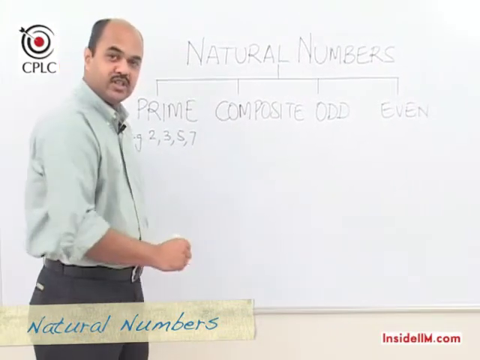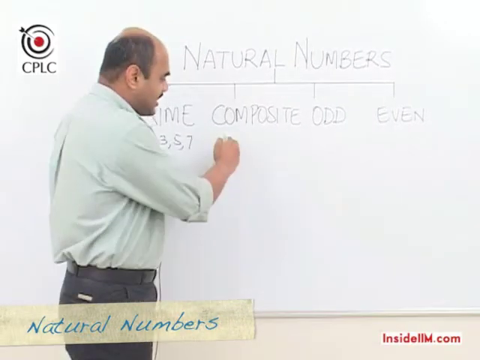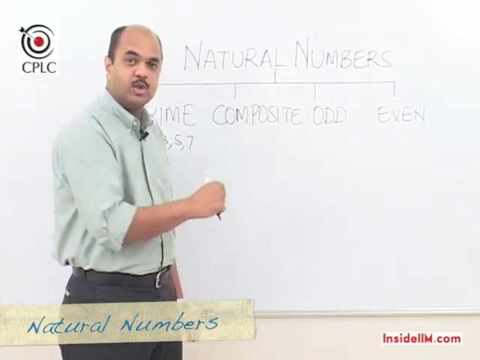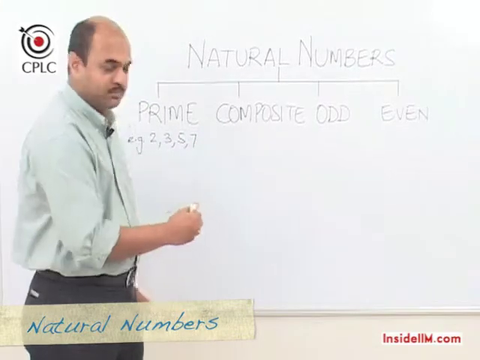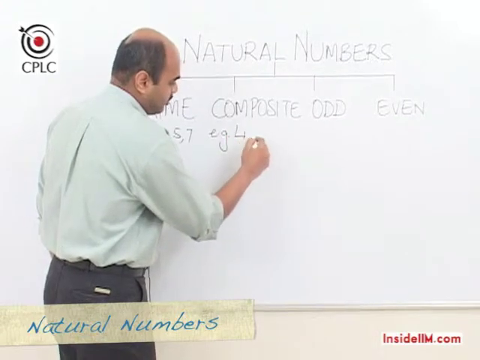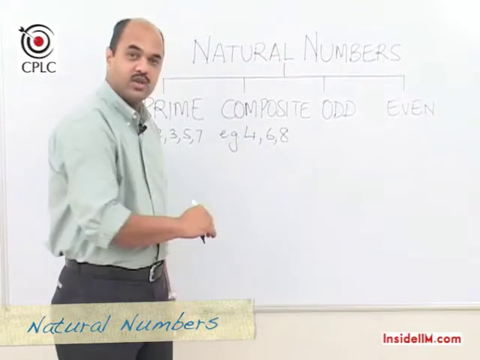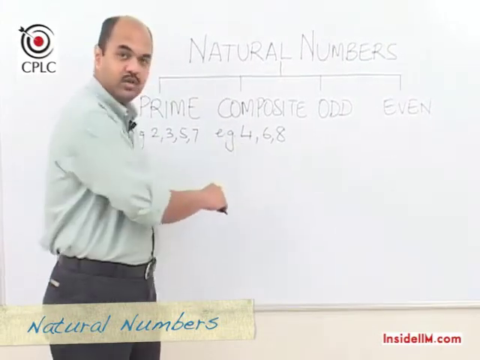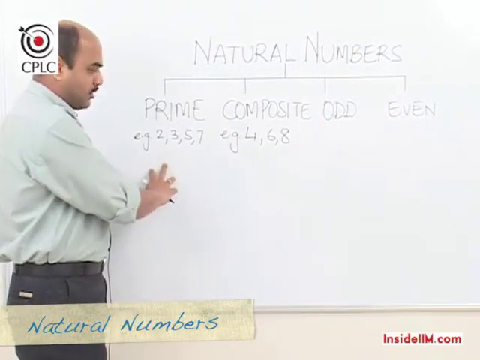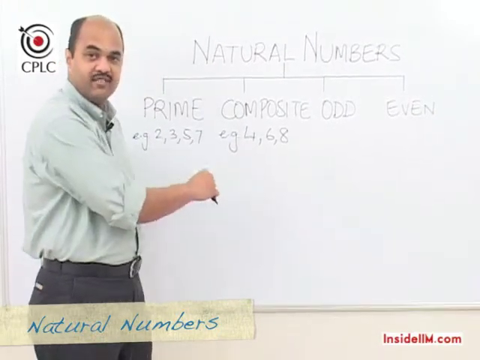On the other hand, composite numbers are numbers which have more than two factors, which would mean that these are numbers which are divisible not only by 1 and itself, but also by some other number beyond these two numbers. So examples of composite numbers would be the number 4, the number 6, the number 8, and so on. We can see that the number 4 is divisible not only by 1 and 4, but it has one more factor, which is 2. So prime numbers are numbers which have exactly two factors, and composite numbers are numbers which have more than two factors.